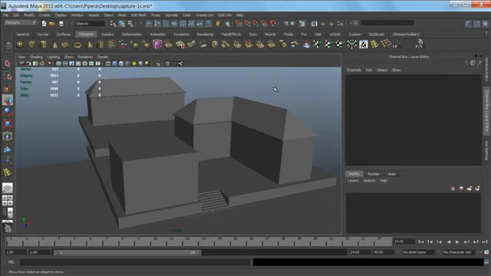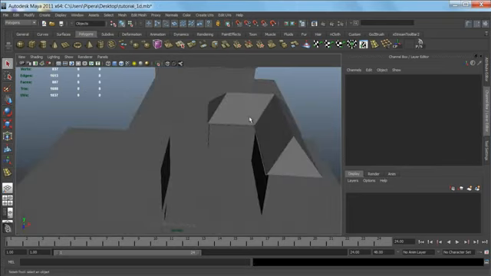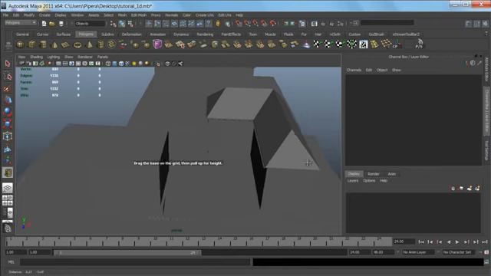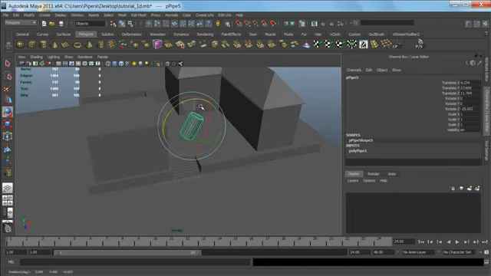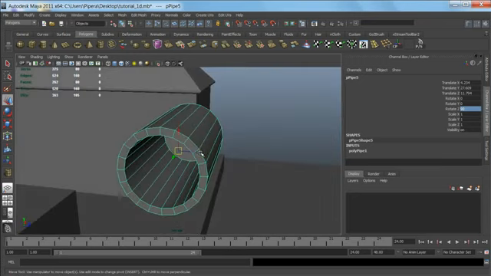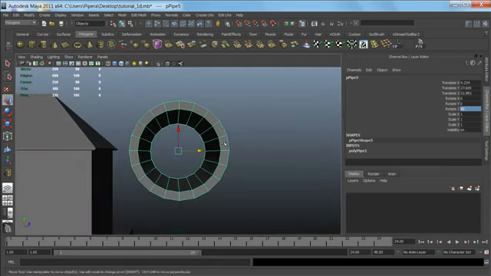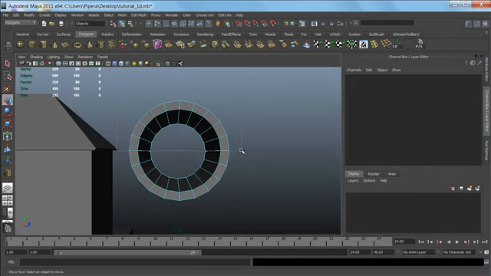So now I'm going to create the roof tiles that are going to be on the edges of the roof. This will be again created from a polygon cylinder, a polygon pipe. Again, just create the pipe with the right thickness. Just rotate it 90 degrees so it's flat in the air, and just move it to the side so we can model a little bit easier.